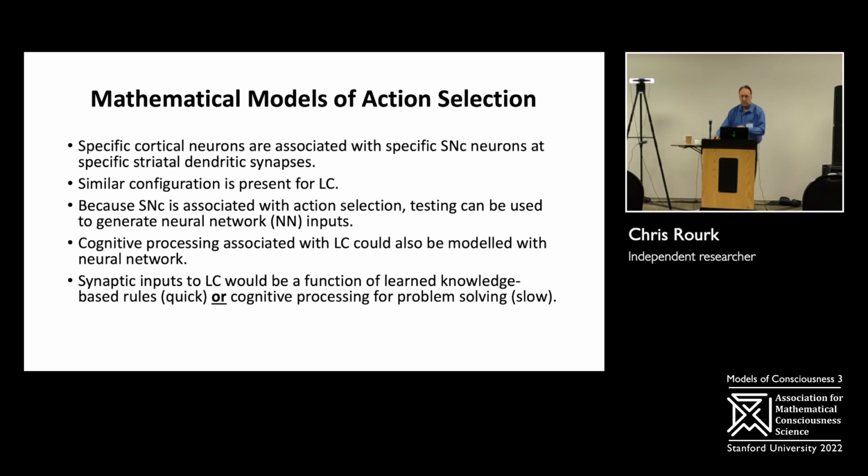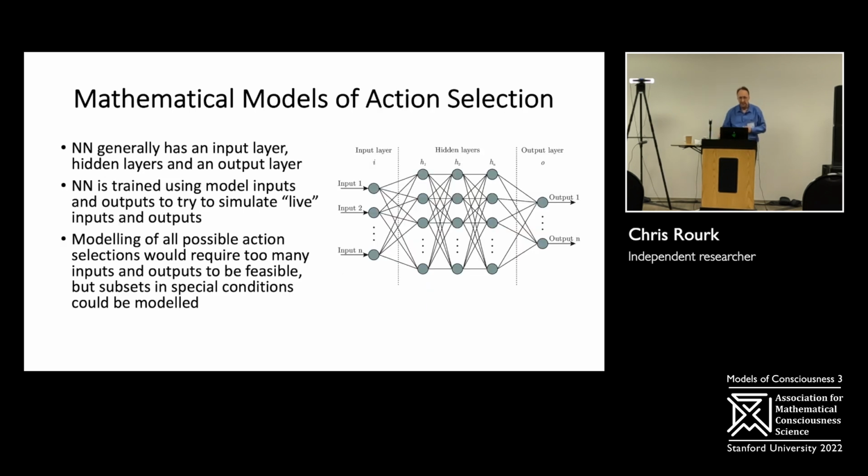And you could use a neural network to train, you know, this is a big switch. It's got an unusual function. So prior to understanding how the switch itself works, you could train a neural network if you knew the state of all these synapses, and you could use that to predict individual action selection. That's probably a lot of work to map those all out. Neural networks have input layers and output layers, so you'd be looking at an input layer with millions of inputs and an output layer of several thousand. And you have to just model all this.